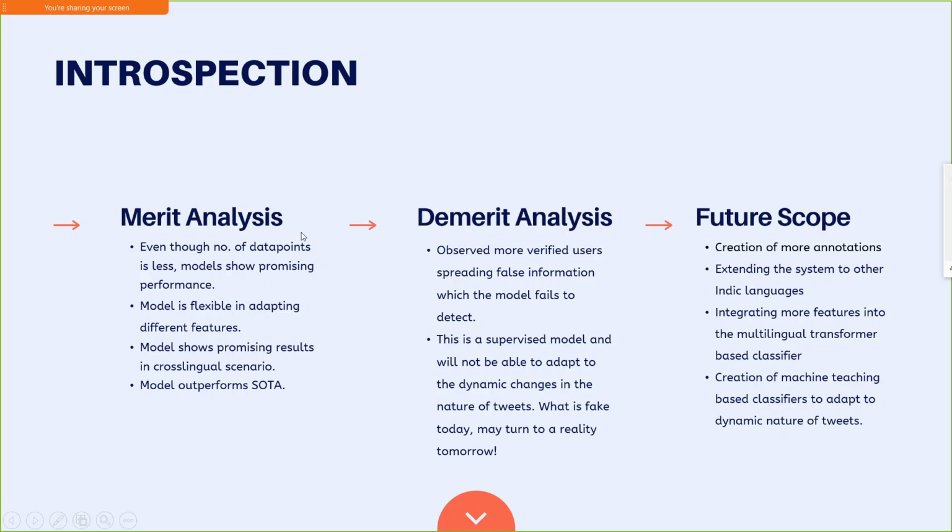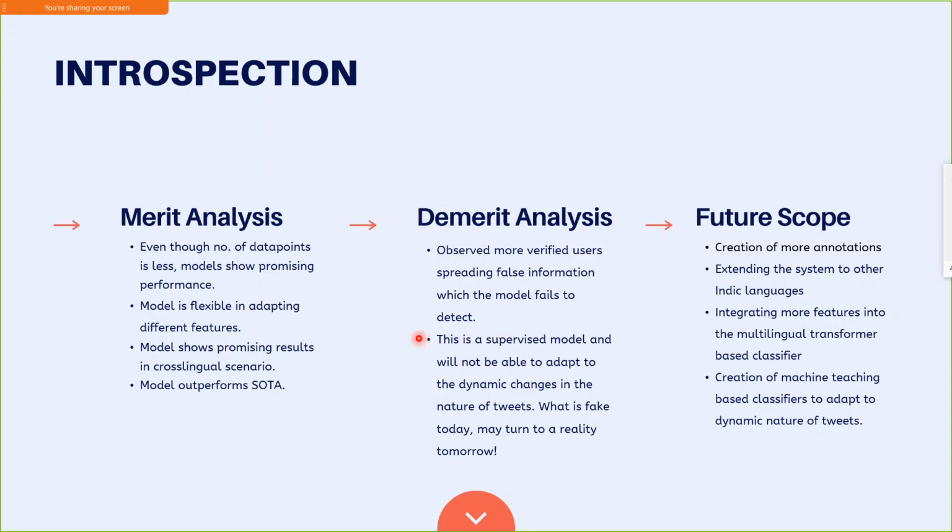So moving on to the introspection part, we can say that even with such small data sets, we are getting promising results on both cross-lingual and multilingual models. Our model is flexible enough in adapting to new features. Our model even outperforms the SOTA on the infodemic dataset. Moving on to the demerit analysis, it has been observed that more and more verified users are spreading false information.